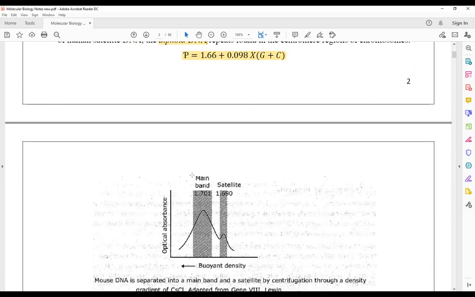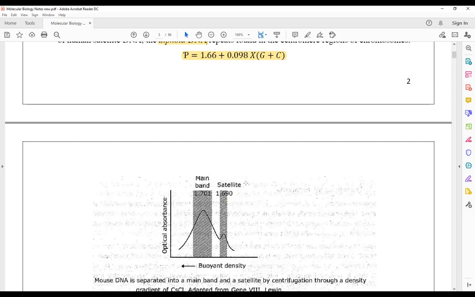See this, this is the main band that is going to be obtained. The main band is obtained at 1.701 in the case of mouse DNA. The side band is obtained at 1.690, whereas in the case of humans there are three bands that are going to be obtained instead of two. It is written in Pathfinder, just go through it. There, the main band is along here only, 1.701. Then there is a band at 1.699. Another one is at 1.682. Those are the three bands that are obtained, and those two bands which are different from the main band indicate the presence of mini satellite and micro satellite.